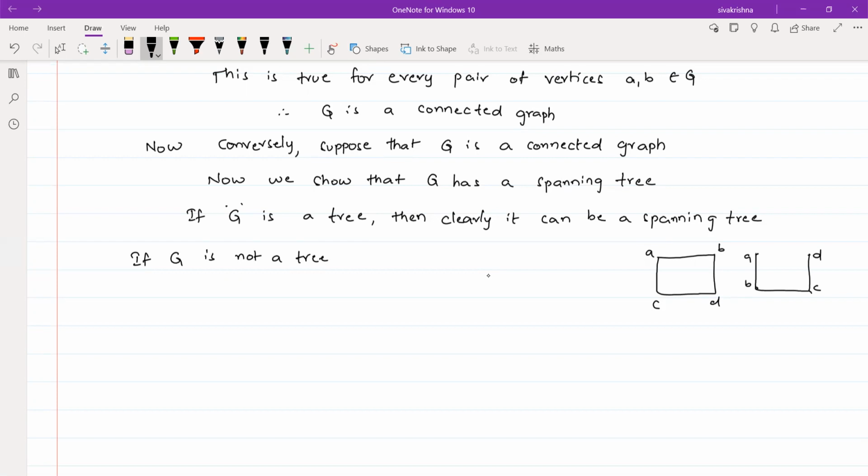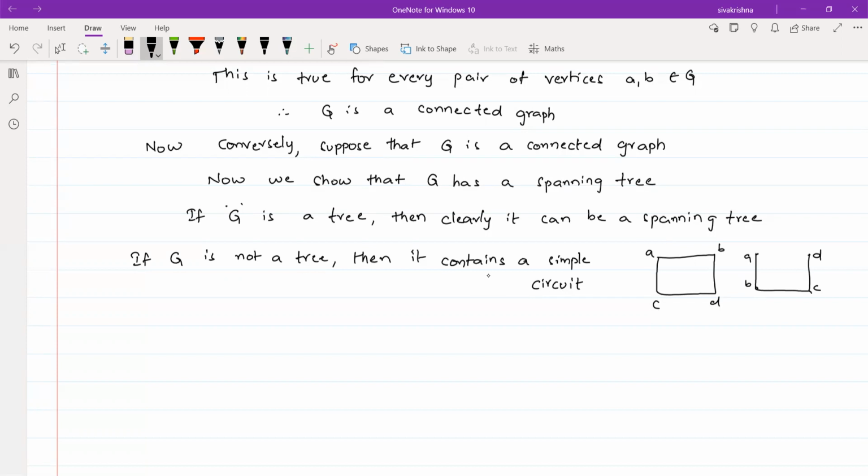So I am writing: if G is not a tree, then it contains a simple circuit, which means a cycle. Whenever we have a circuit, then only we say that it is not a tree.